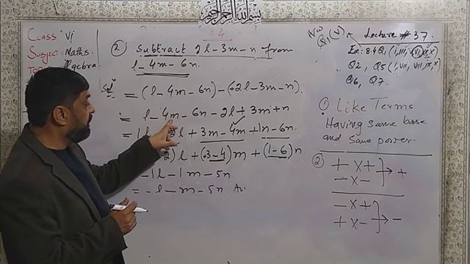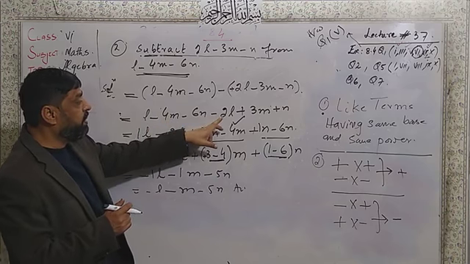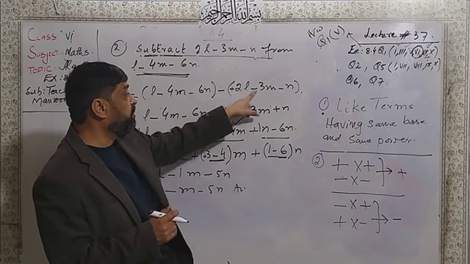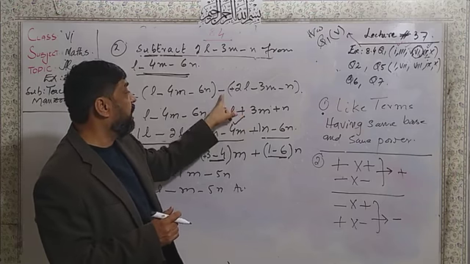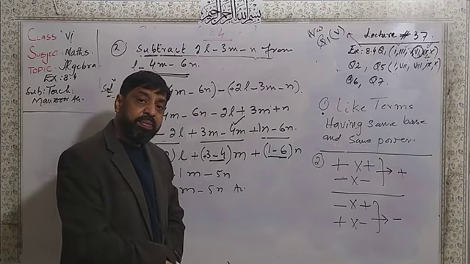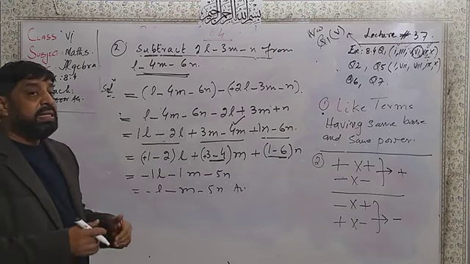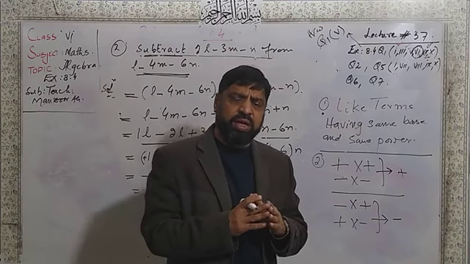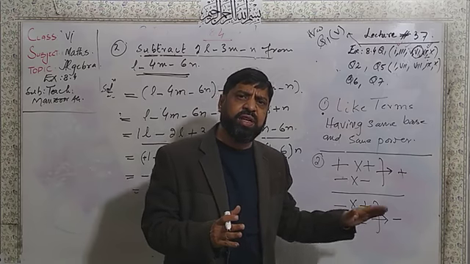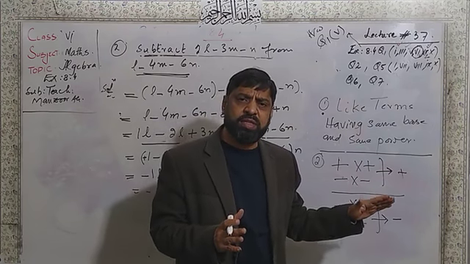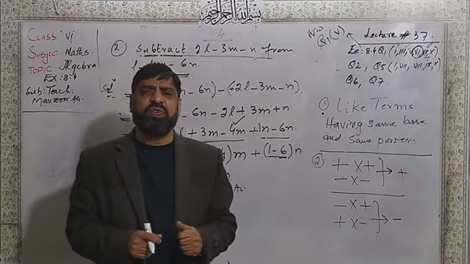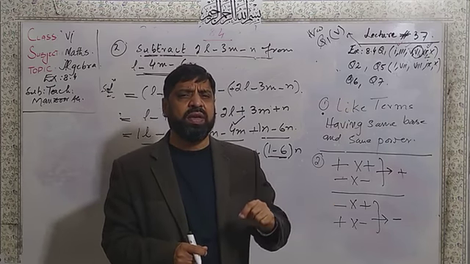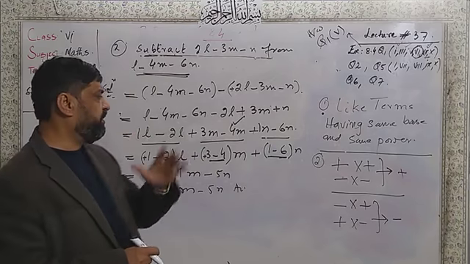Now here a minus 4n minus 6n, minus into plus becomes minus 2a, minus into minus becomes plus 3n, and minus into minus becomes plus because of the same sign. Opposite signs always give minus as the result of the multiplication. The same signs always give plus. Keep this rule in mind.